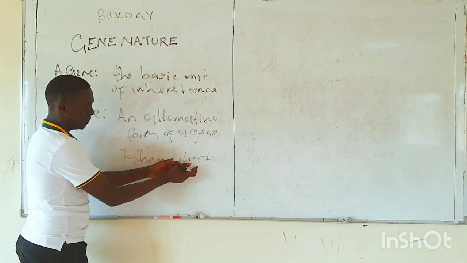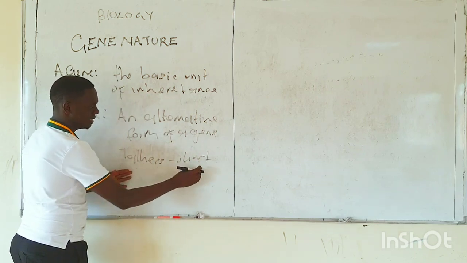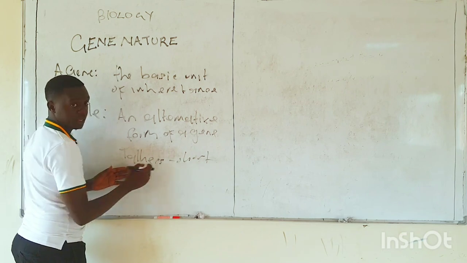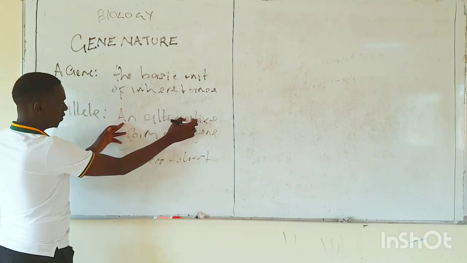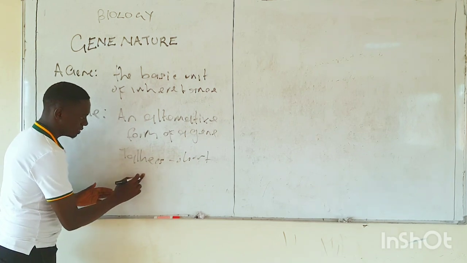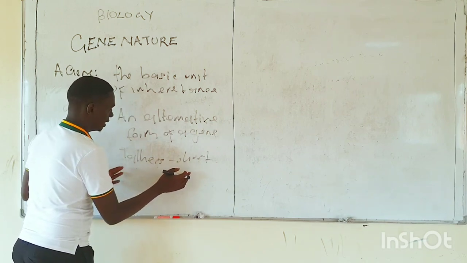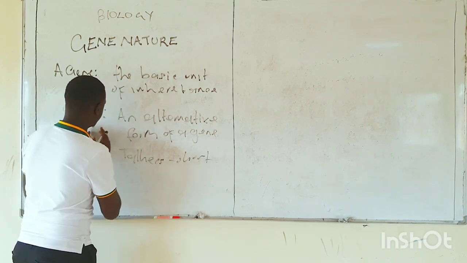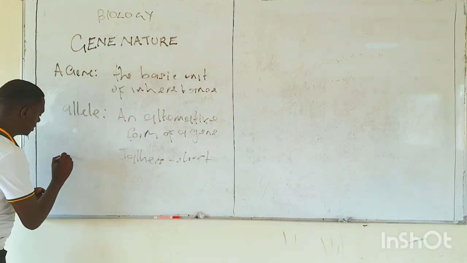This one becomes an allele of the gene for tallness because it works in the opposite way of the other. Therefore, an allele simply means an alternative form of a gene. If I have a gene for tallness, the opposite gene will be for shortness, and that is called an allele.